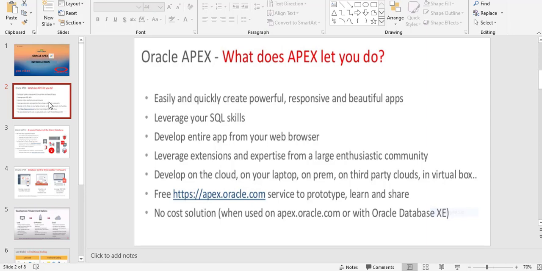When you want to practice or build a basic application, you should go to the website, where Apex provides you a free workspace where you create your own free test application. The URL is apex.oracle.com, or you can download it from the Apex website and develop your Apex application on your local desktop system.